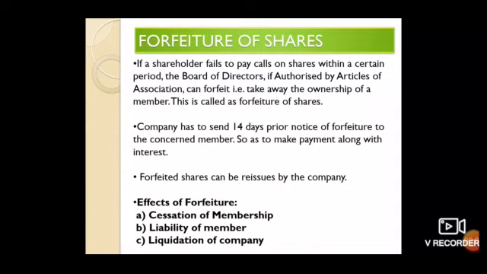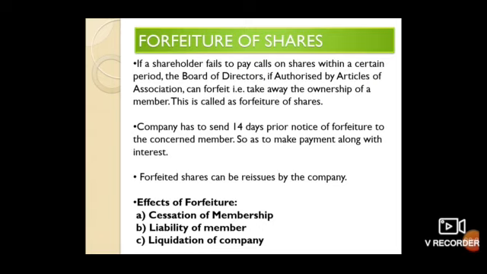Next point, forfeited shares can be reissued by the company. Students, once the company forfeits the shares from the shareholders, the company has full authority, full right to reissue those shares to someone else. Is that clear? Now, let us see the effects of forfeiture.